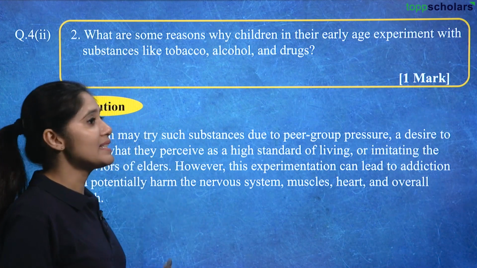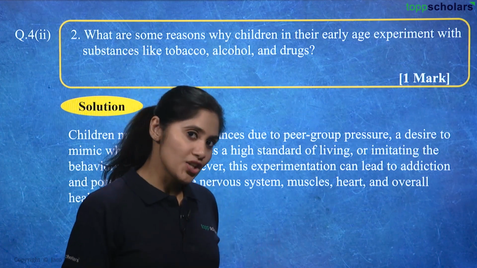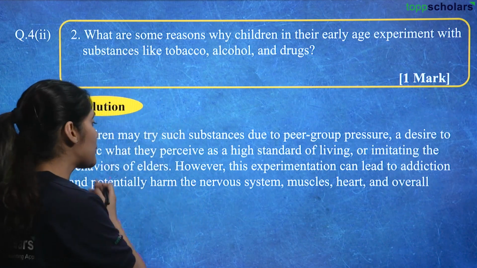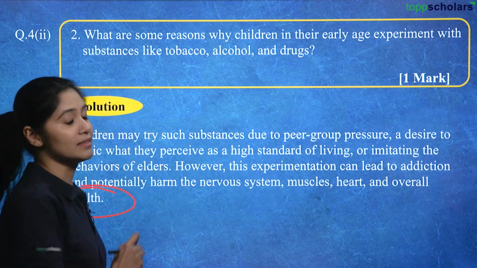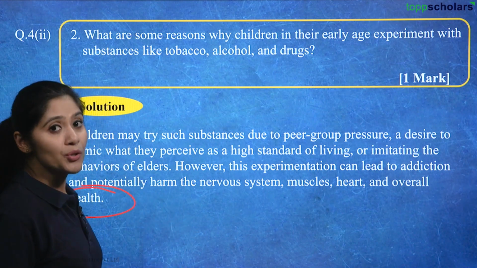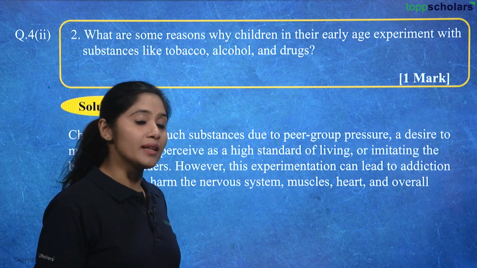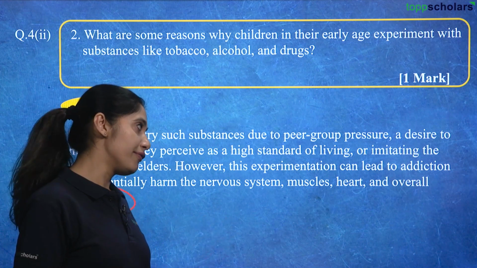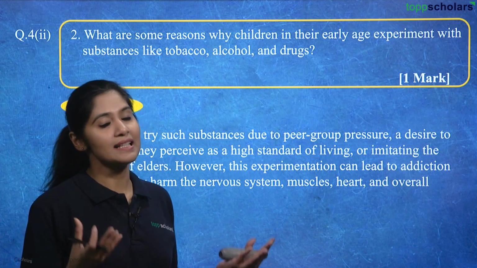However, this experimentation can lead to addiction. The biggest problem with tobacco, alcohol and drugs is addiction, and because of the addiction, it becomes very hard to quit those habits, and they potentially harm the nervous system, muscles, heart and overall health. So, we know that no good can come out of drug, alcohol or tobacco abuse, but due to peer group pressure or by mimicking the elders, they get into this habit, it becomes addiction, and then it starts to affect different parts of your body, and eventually overall health is damaged.